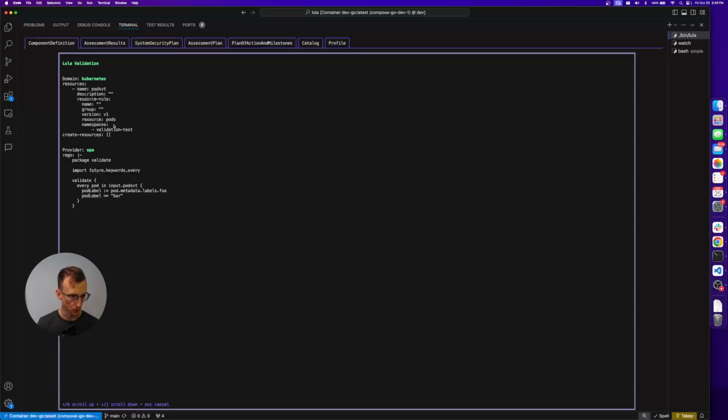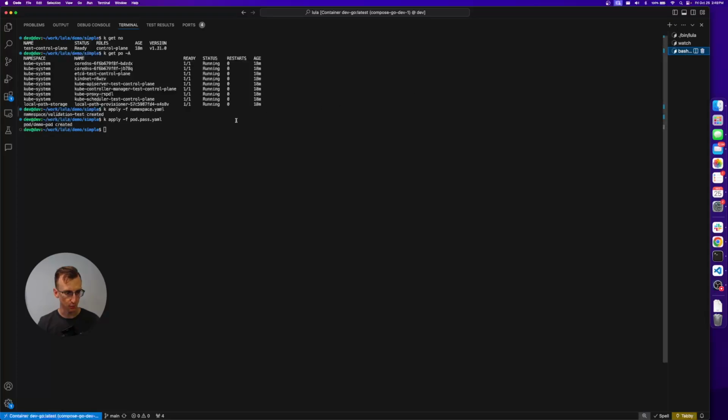And so we deployed pods to this namespace, so we expect to get data. Great. We're going to run that data through this policy provided by the OPA provider. And from there, what we will do is be able to check that every pod in this namespace should have a label foo equals bar. Awesome. If you've done the tutorial before, you know that we just deployed the pod.pass YAML declaration or definition.